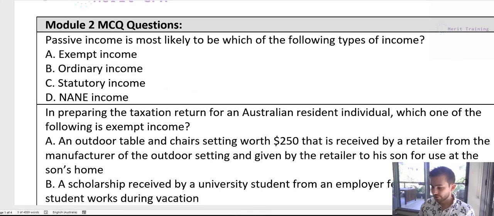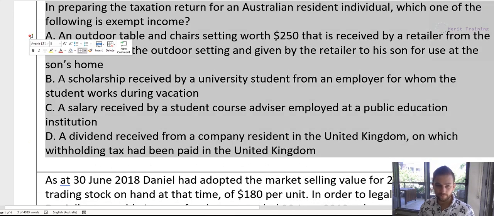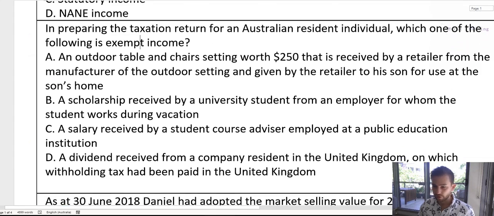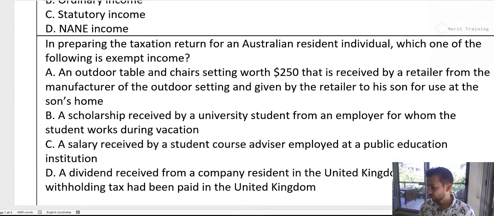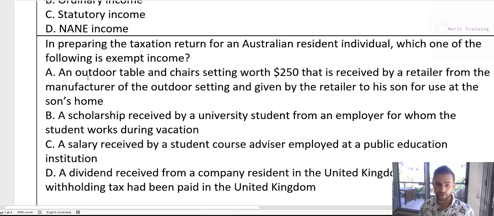All right, so for the next question, let's go through that now. The next question is: in preparing the tax return for an Australian resident individual, which one of the following is exempt income? So now this is going to be talking about exempt income and also partially around residency as well. I've got a different video around residency as well. So let's go through the possible answers quickly.